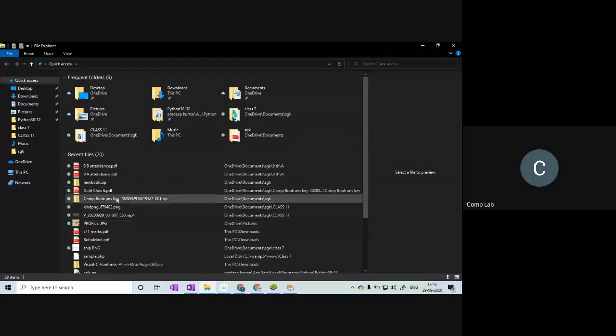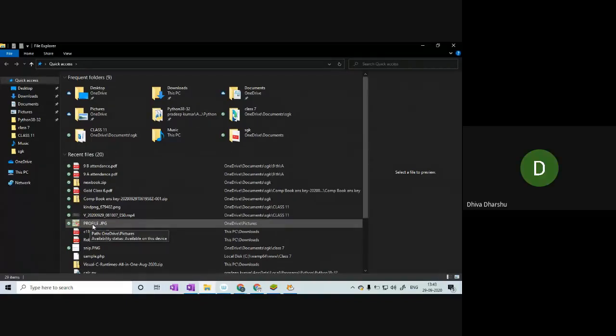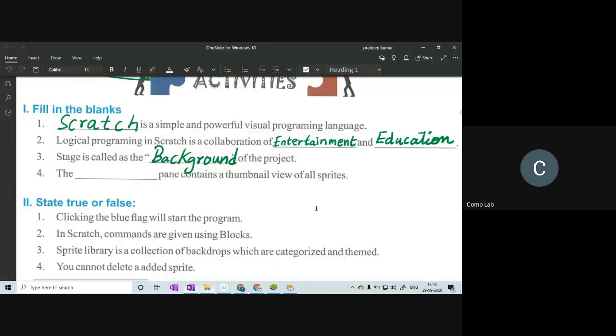So here I'm sharing my files right here. You can see before the file name, you can see a small snippet of what the file is going to look like. Here is a small picture, profile.jpg. This preview of the picture is what we call a thumbnail. A thumbnail is just a shrunken view of the actual content. Now the question is, what pane contains a thumbnail view of all the sprites?